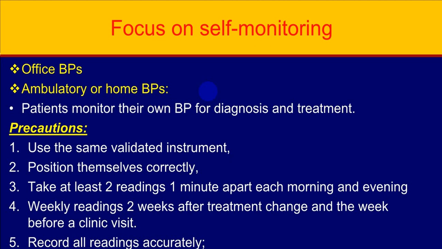So these two can be detected, and you will also be able to find out the fluctuation during day and night. That can give you one of the conditions, though we normally don't utilize that word, we call labile hypertension, where there is a wide fluctuation in blood pressure during day and night. So all those can be identified by office blood pressure, home blood pressure monitoring, or ambulatory blood pressure monitoring.